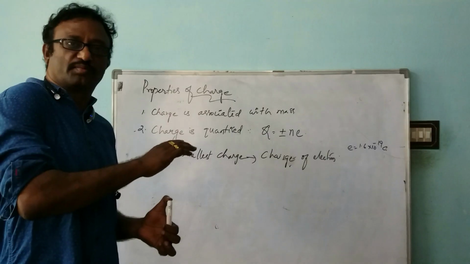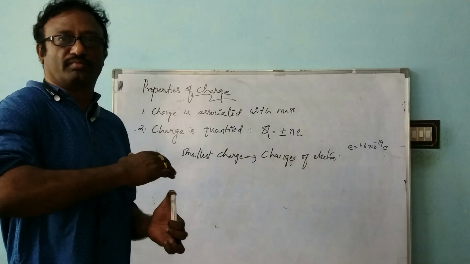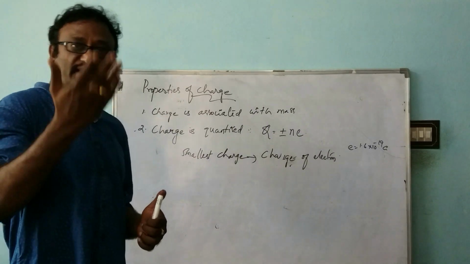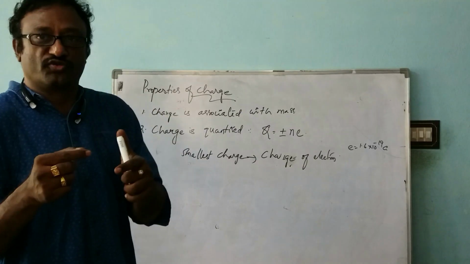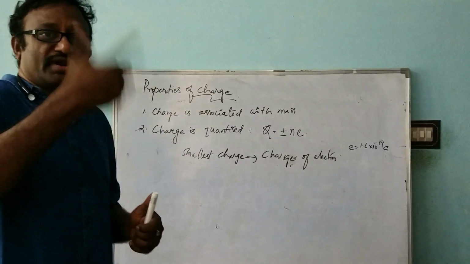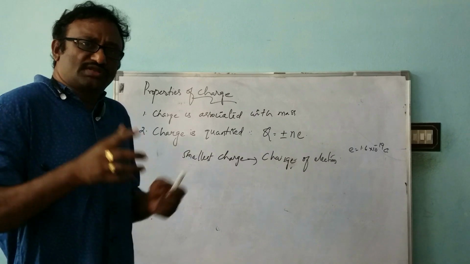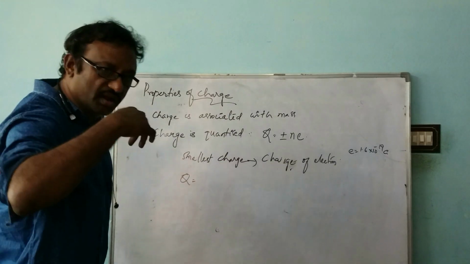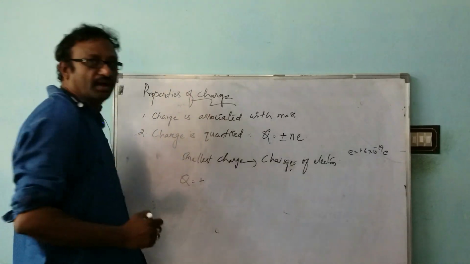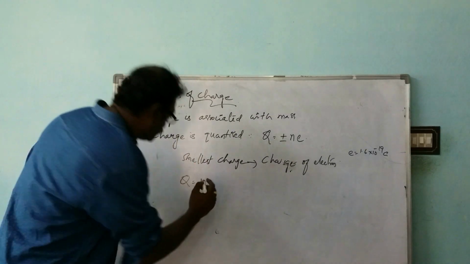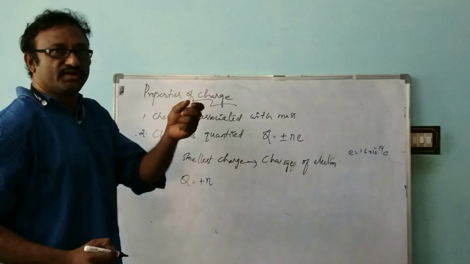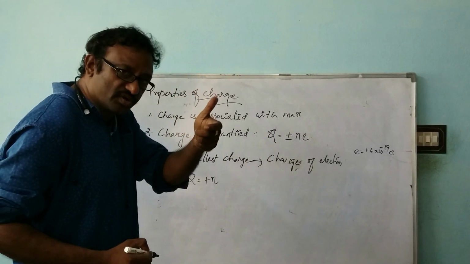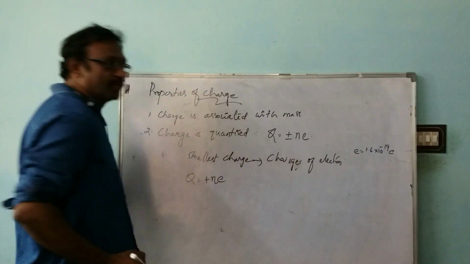Suppose bodies are getting charged, it is due to the transfer of electrons only. That means the body is getting positively charged due to electrons going away from the body. The electrons go away as 1 electron, 2 electrons, 3 electrons, like this, not as 1.5 electrons or 1 3/4 electrons. That means a complete number is going out. So what is the amount of charge on that body now? It is the charge because of the removal of electrons, the number being 1, 2, 3, so let it be n, and the charge of each electron is e. So Q is equal to plus n e.